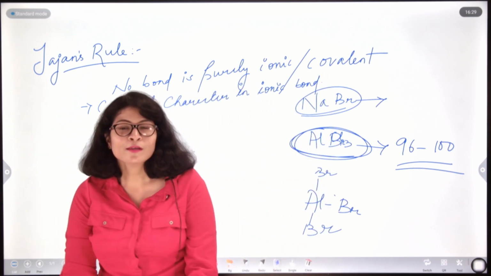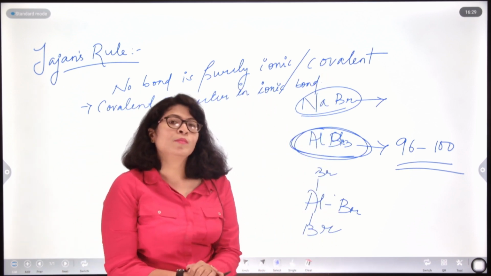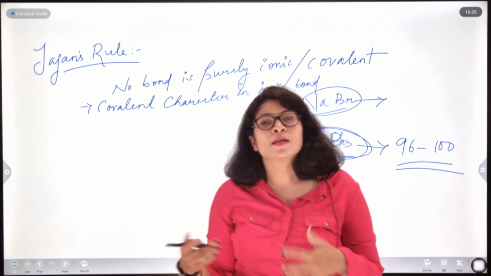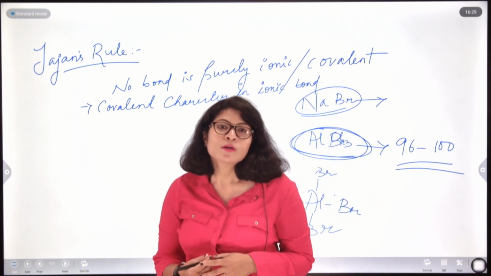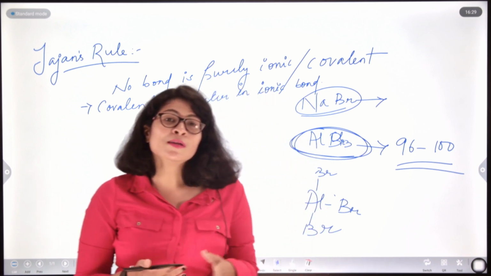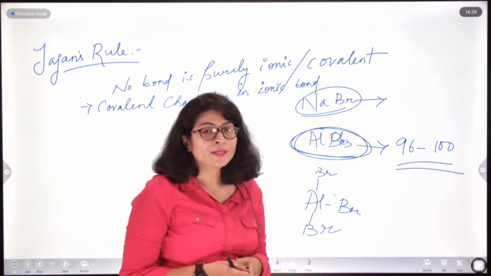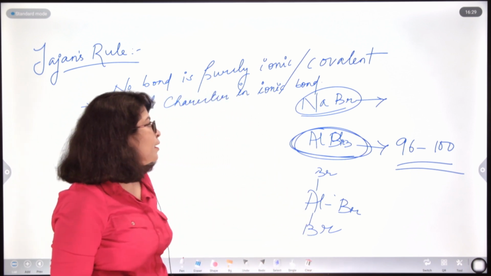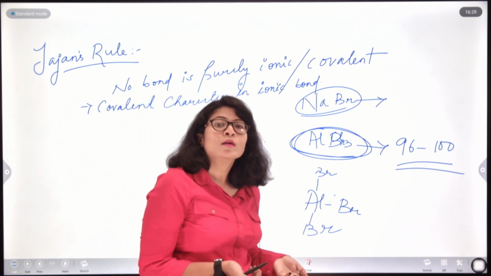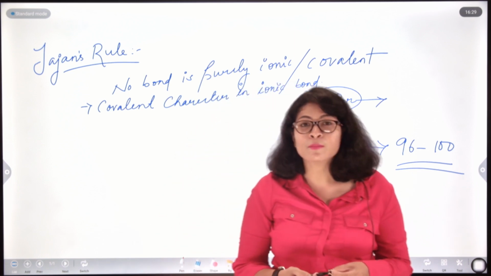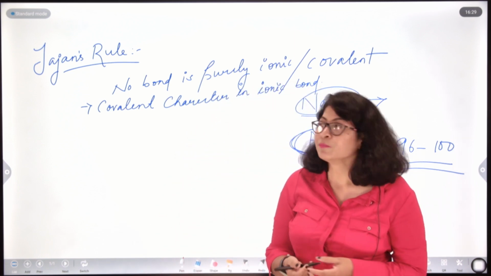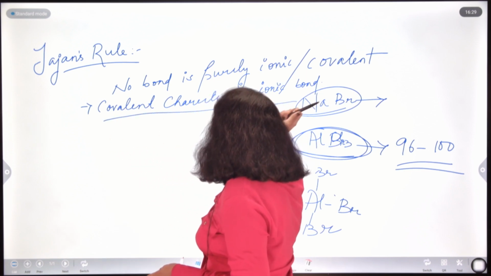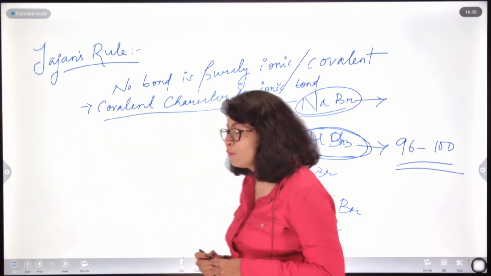Isn't it interesting? In the first lecture, we talked purely about ionic bond, what is an ionic bond, how it is formed, its properties. In the second lecture, we talked about covalent bond, what is covalent bond, how it is formed, its distinguishing properties and how ionic and covalent bonds are different. Now, in the third lecture, we are saying no bond is purely ionic or purely covalent, like an ionic bond is also not purely ionic, right. So, basically Fajan is talking about covalent character in ionic bond. Let us see how it is formed.